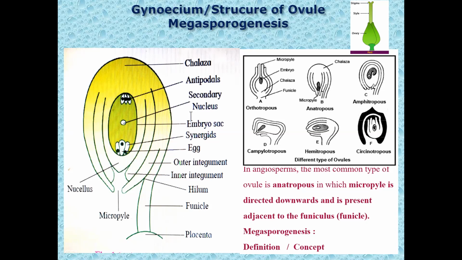When many carpels are present, there are two possibilities. The carpels may be fused or they may be free. When carpels in the gynoecium whorl are fused with each other, the condition is called syncarpous. When the carpels are free, the condition is called apocarpous. Multicarpellary apocarpous gynoecium is seen in the case of rose and Michelia champaca, champa, which in Marathi we call chafa. In them the apocarpous condition is present. The carpels are free from each other in the gynoecium.